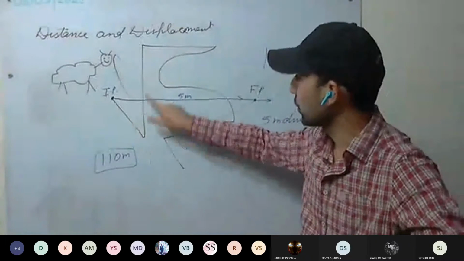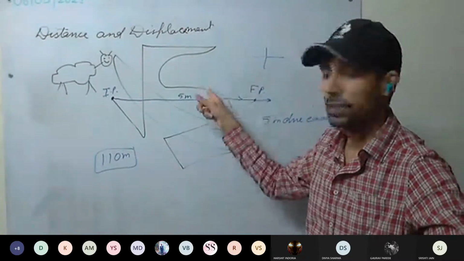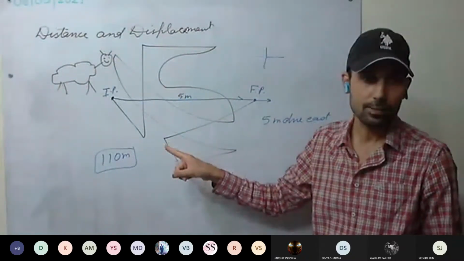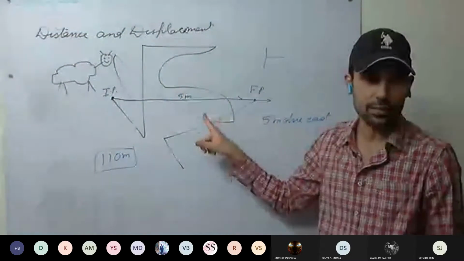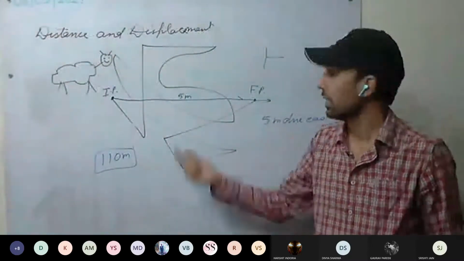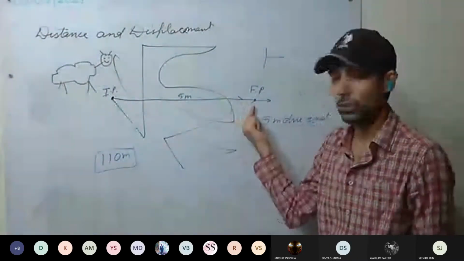What about displacement? Does displacement depend on the path taken? Yes or no? No. Displacement does not depend on the path taken. It depends only on the initial position and final position.